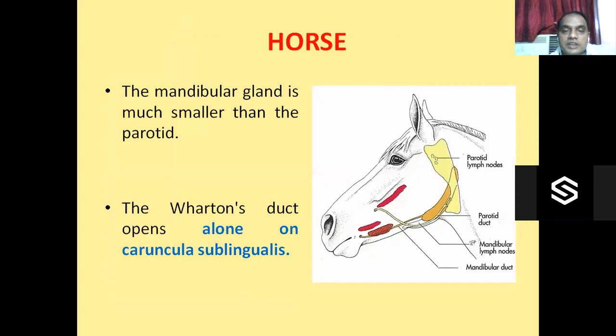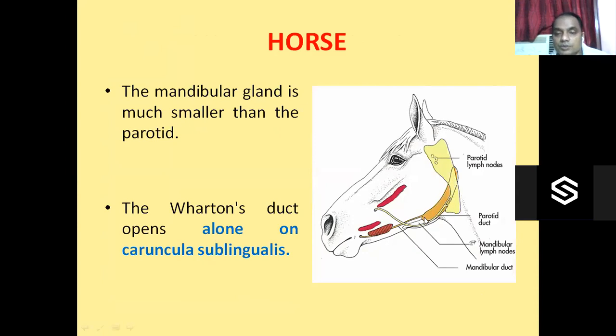So what about the horse? In the horse, the mandibular salivary gland is much smaller than the parotid salivary gland.